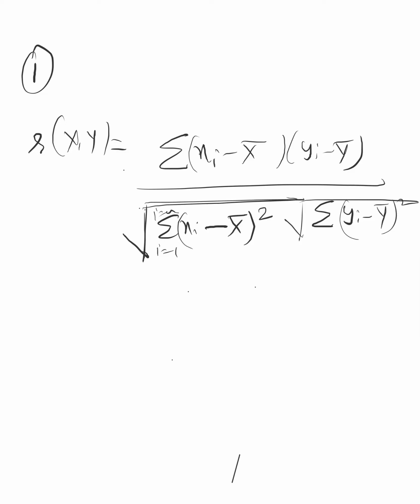But this is one formula, and one more formula, R of x comma y summation, that is based on the previous formula here. The previous one we had n times summation xi yi minus summation xi summation yi. N will get cancelled in numerator and denominator.